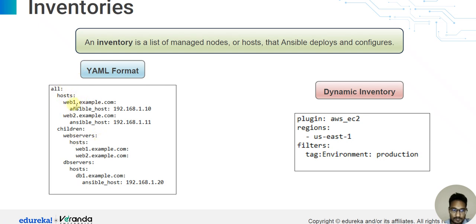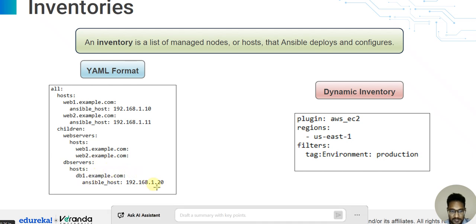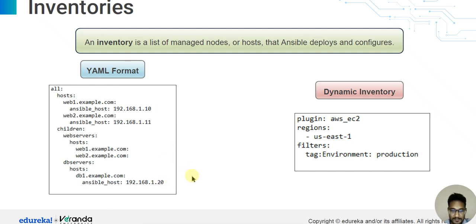All hosts: web1.example.com with ansible_host IP, web2.example.com web server 2 with ansible_host IP, children web servers, and DB servers with host db1.example.com ansible_host 192.168.1.20. So this is the YAML format of inventory.